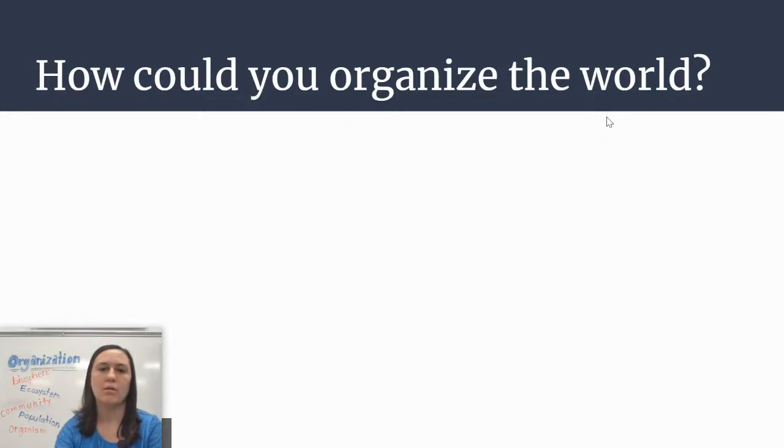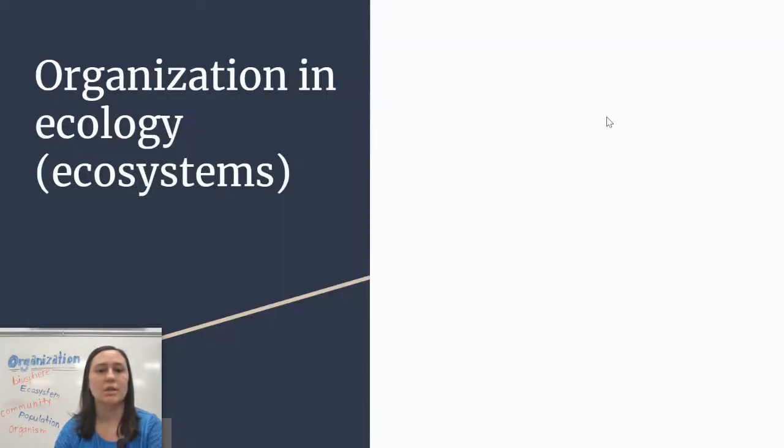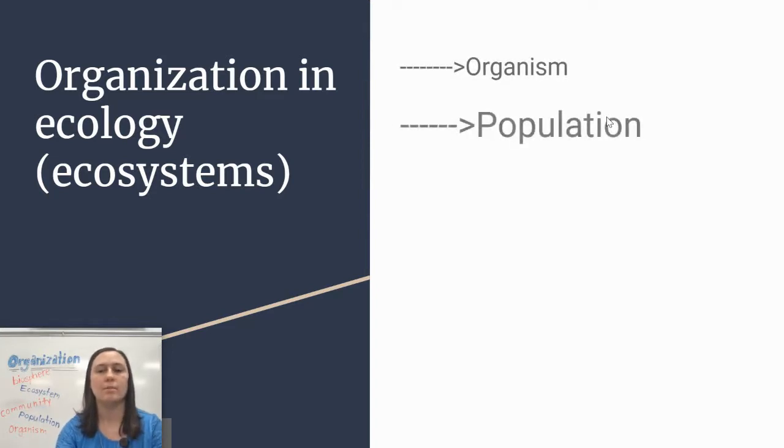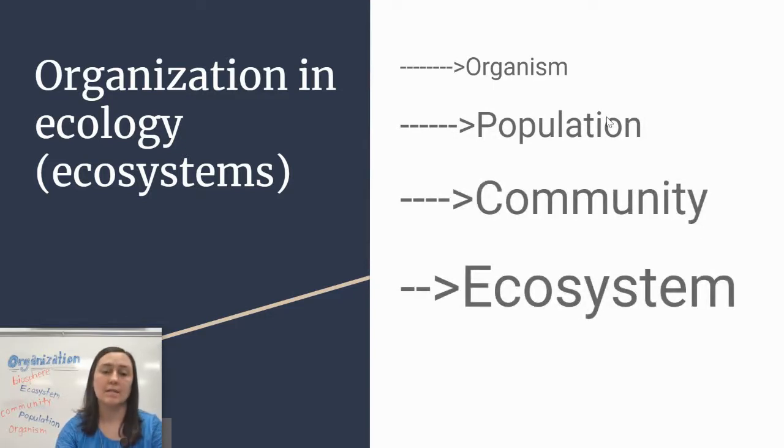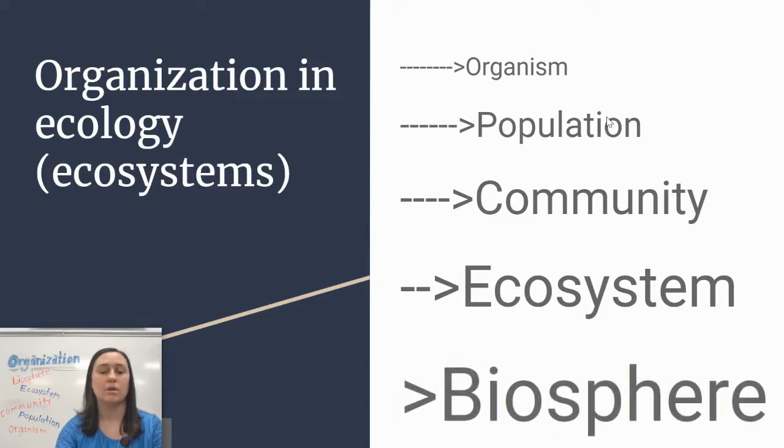We are going to talk about, in science, organization in ecology, which is ecosystems. So go ahead and write this down. And remember, you can pause the video, rewind, whatever you need to do to make sure you get these notes. So in ecosystems, the way that we organize those is we start with an organism. That's the smallest. We work our way up to population. Bigger than that is community. Bigger than that is ecosystem. And the biggest that we'll talk about is the biosphere.